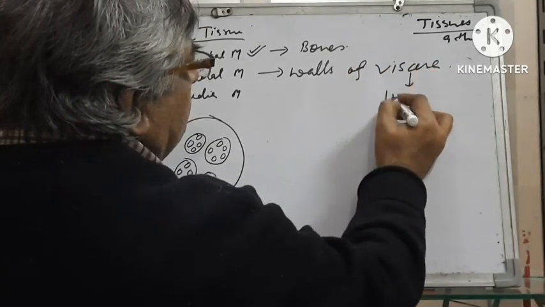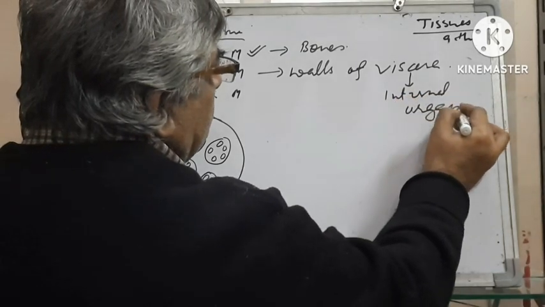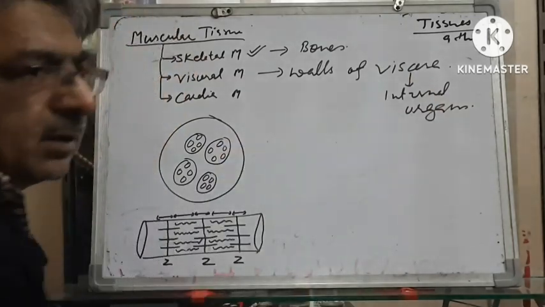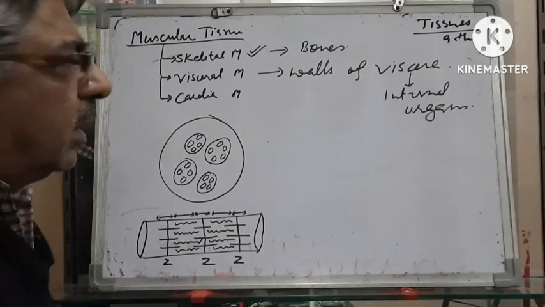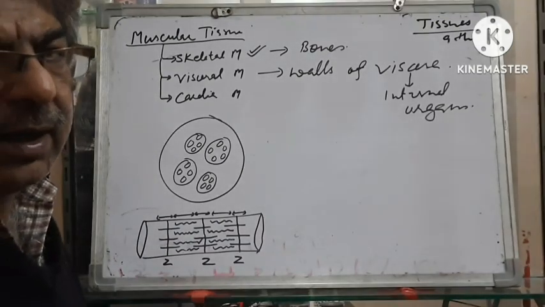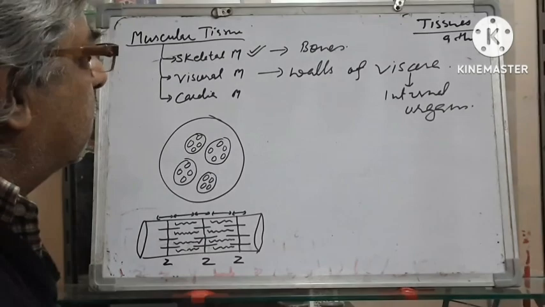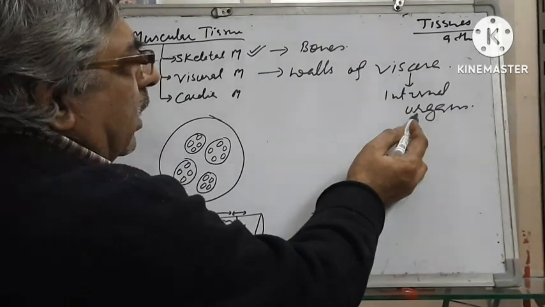Viscera means internal organs, except heart. All the internal organs, except heart, are made up of visceral muscles. And viscera means internal organs.